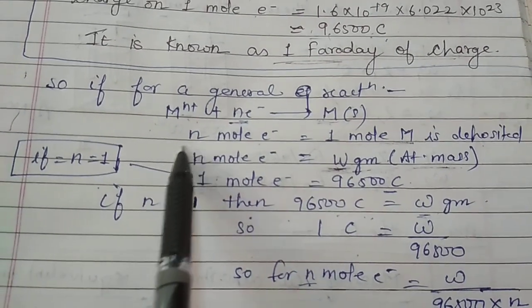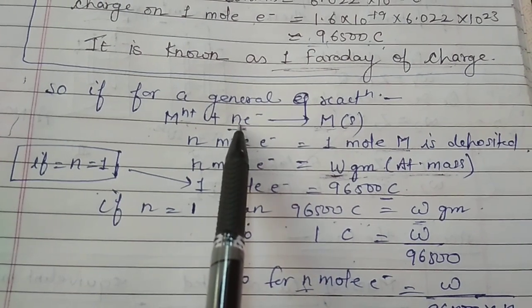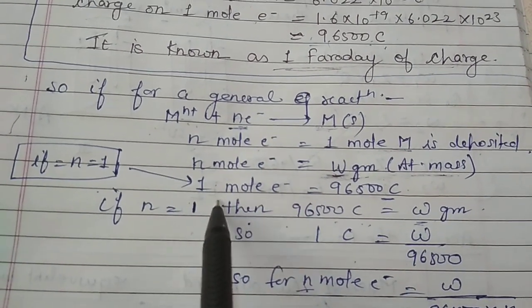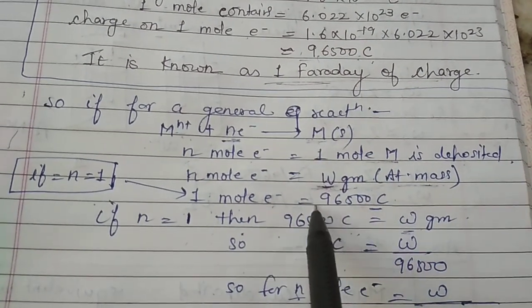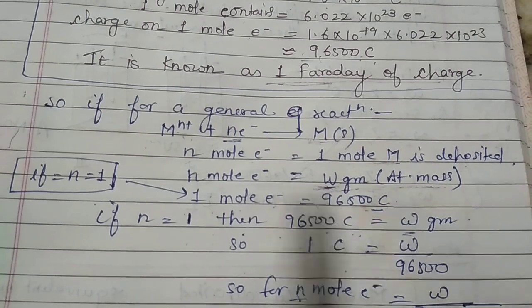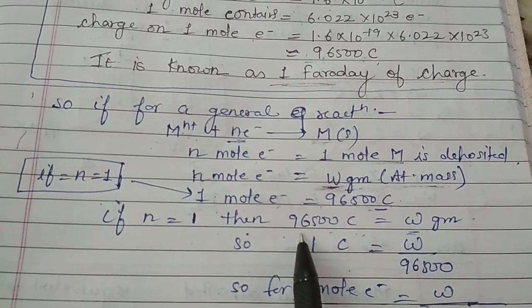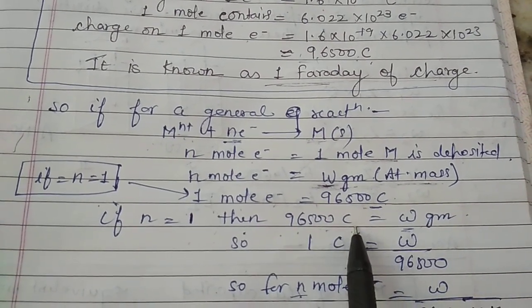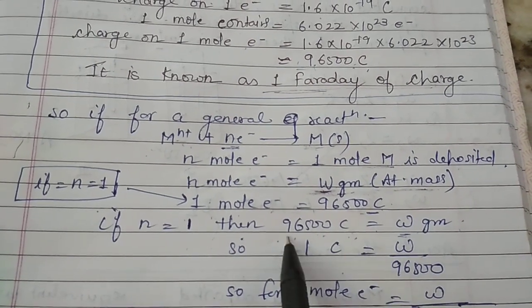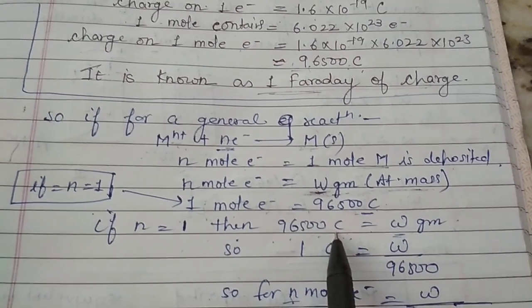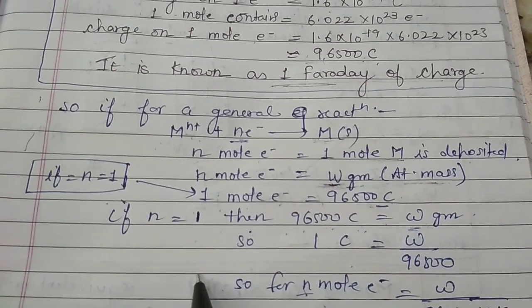If I say the value of n is 1, that is 1 electron, then the 1 mole of electron that we have calculated has the charge equal to 96,500 coulomb. It means that 96,500 coulomb can be made equal to W gram. That means this much charge is needed for the deposition of W gram of metal.